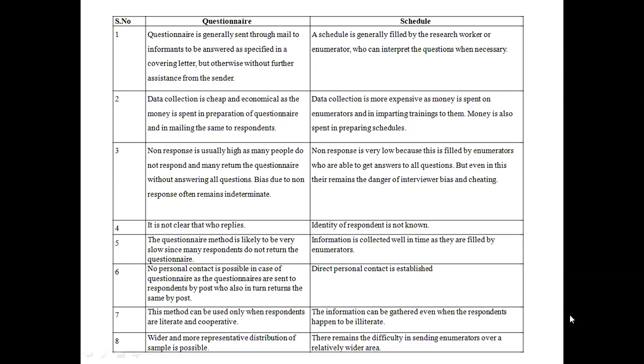Questionnaire. A wider and more representative distribution of sample is possible. Yeah, as you can reach anywhere using mail and email, there is a wide and more representative distribution of sample. Whereas in schedule, there remains the difficulty in sending enumerators over a relatively wider area. Hardly can you send an enumerator throughout the state, and it is difficult for you to send them across the country as well as abroad. So these are some differences between questionnaire and schedule.